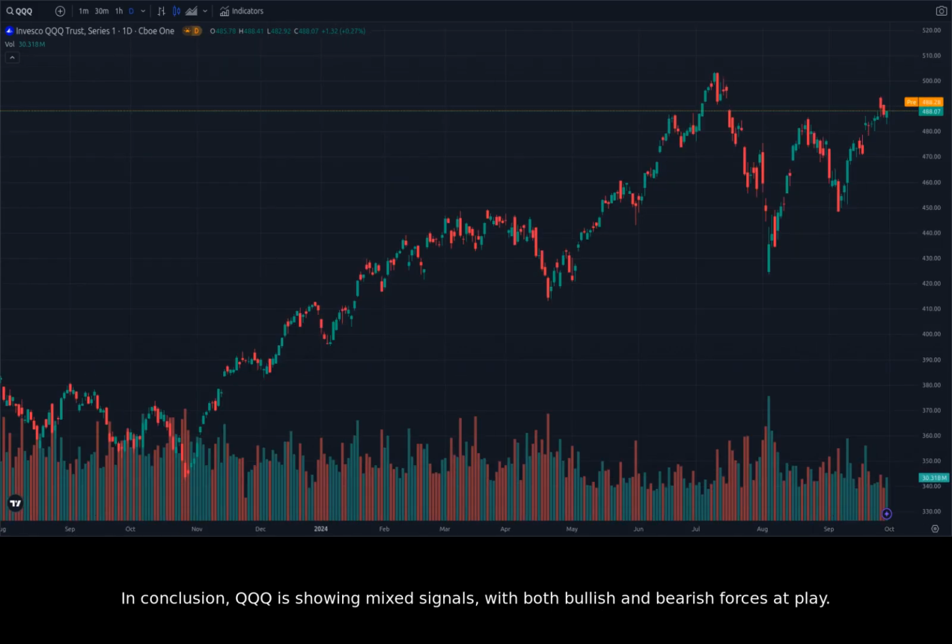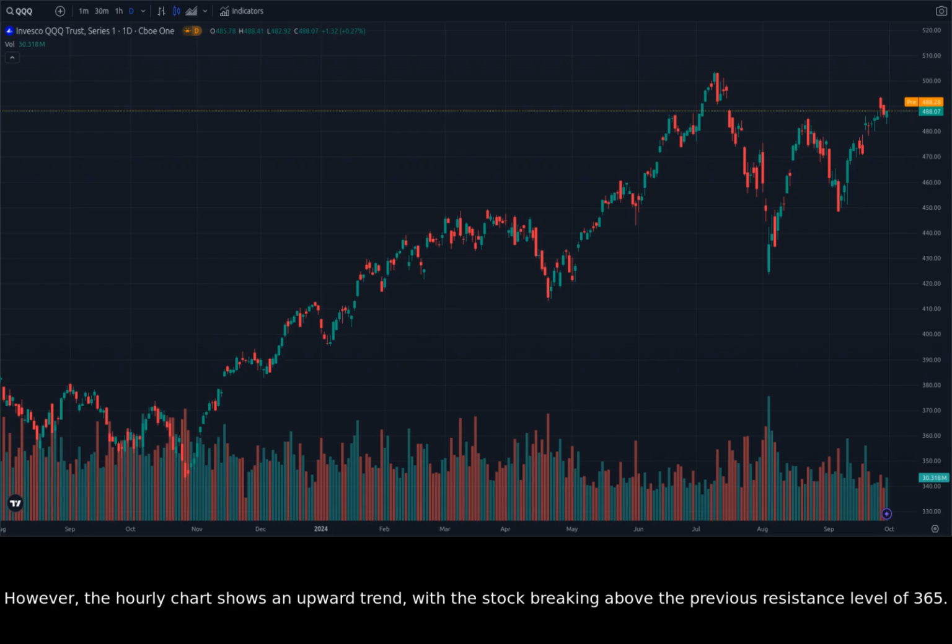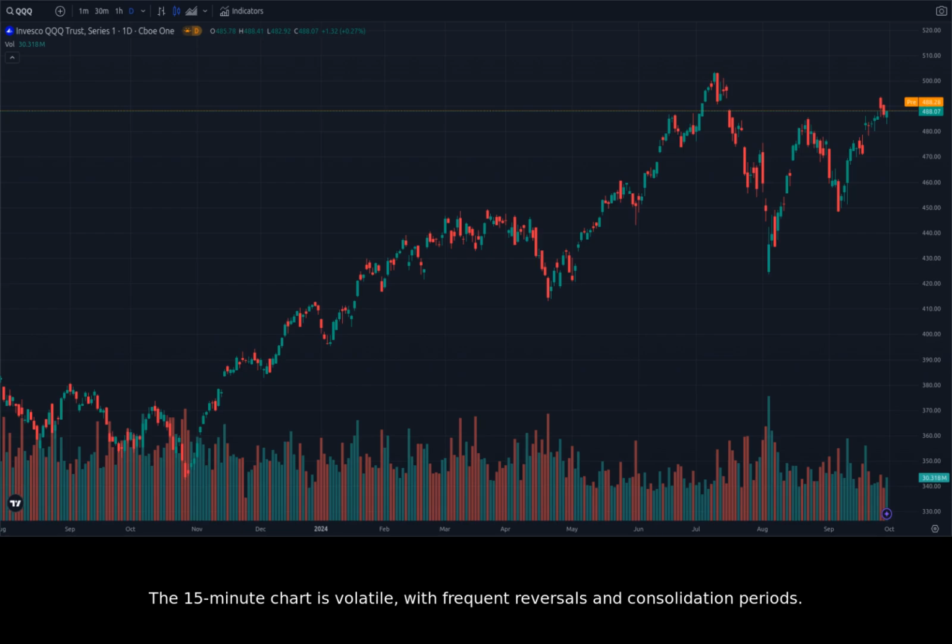In conclusion, QQQ is showing mixed signals with both bullish and bearish forces at play. The stock is currently in a state of consolidation with a clear resistance level at 370 on the daily chart. However, the hourly chart shows an upward trend, with the stock breaking above the previous resistance level of 365. The 15-minute chart is volatile, with frequent reversals and consolidation periods.